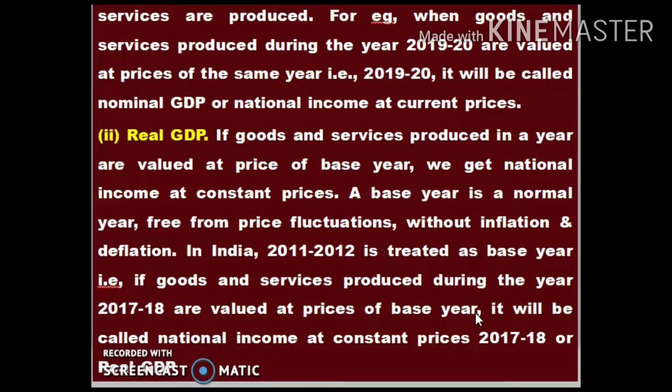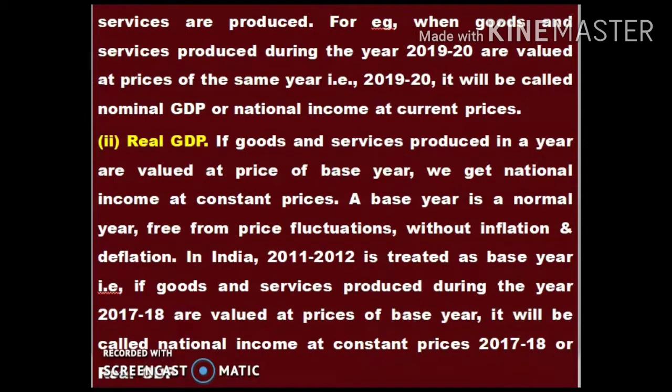So we can compare with that year, and it is considered as the base year. So we are comparing the current year, for example 2017-18, with 2011-2012. So it will be called the national income at constant prices, 2017-18, or real GDP. Hope you understood.